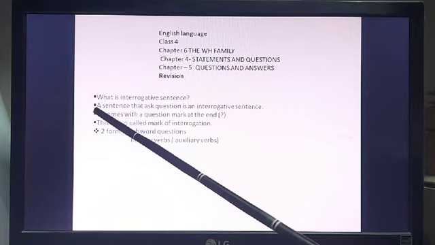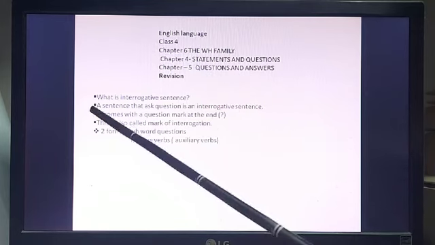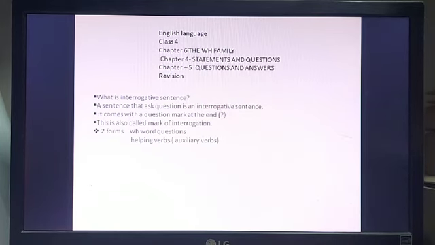So before we move there, a sentence that asks question is an interrogative sentence. It comes with a question mark at the end, and we start our sentence with a capital letter. We all know this. And we end an interrogative sentence with a question mark. This is also called mark of interrogation. Now, there are two forms with which an interrogative sentence can be made. That is WH questions and helping verbs, which are also known as auxiliary verbs.